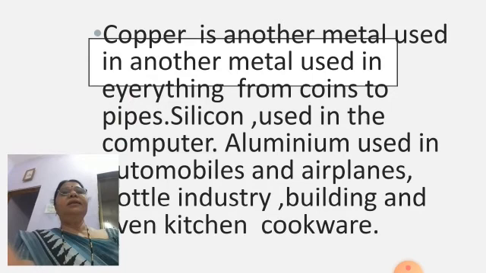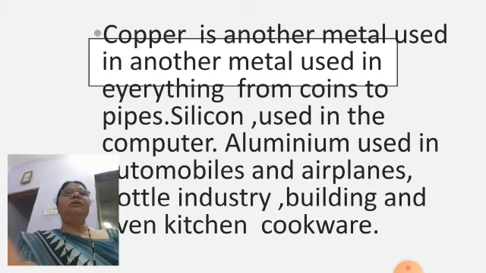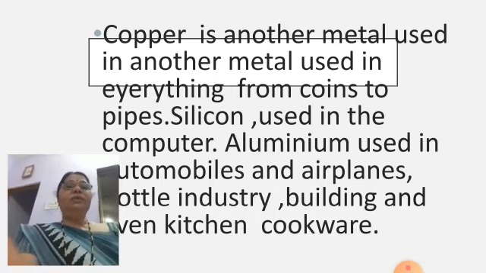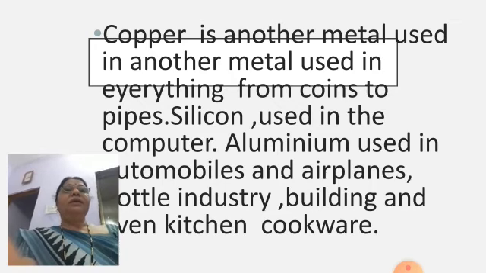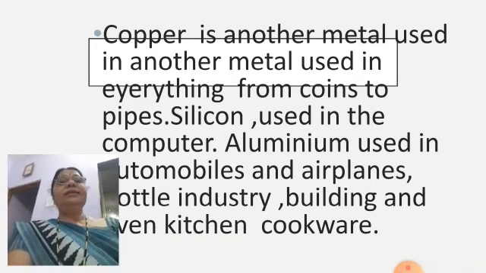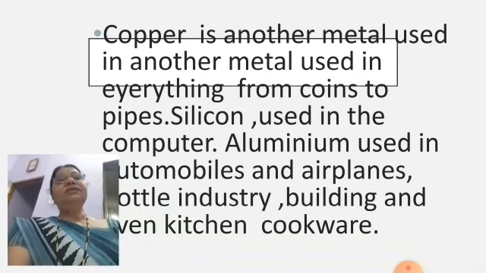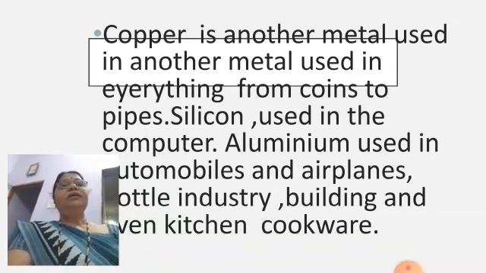Then another mineral is copper. Copper is another metal used in everything from coins to pipes. Now see, we can see copper coins, and we also use copper in pipes and in our day to day life. Again, silicon is used in the computer. Now see the computer which you are using. This mineral, silicon, is used in the computer.